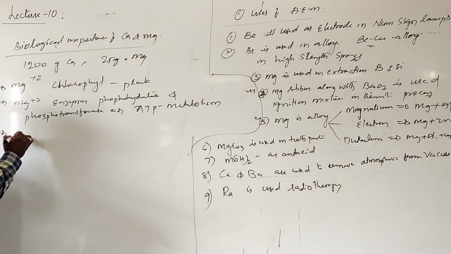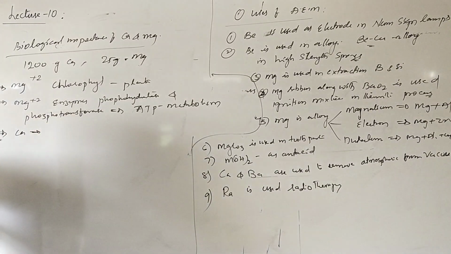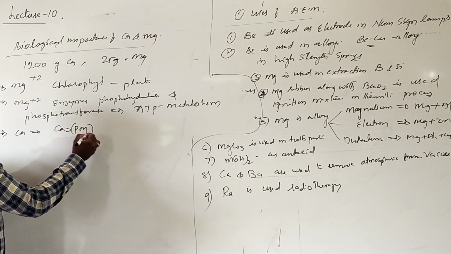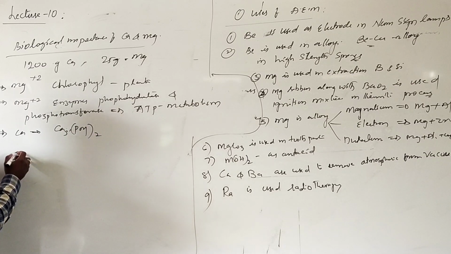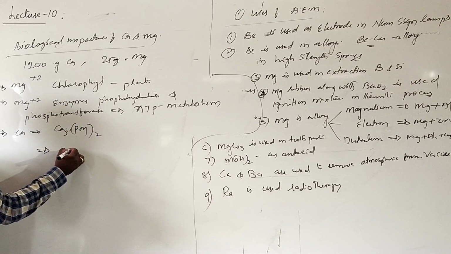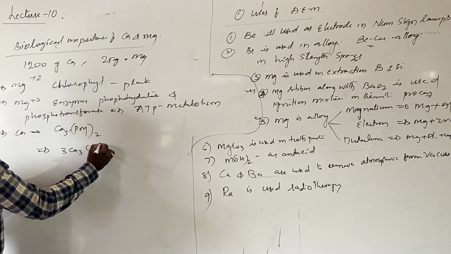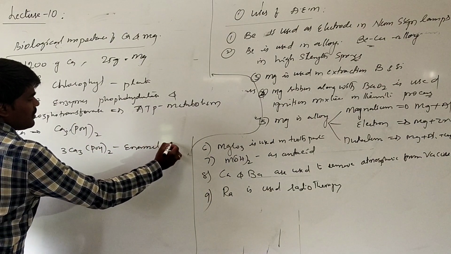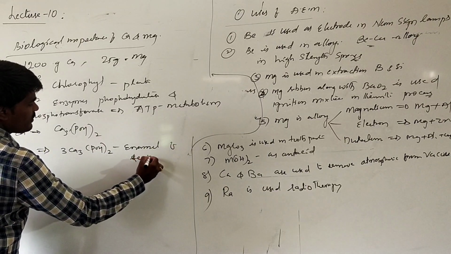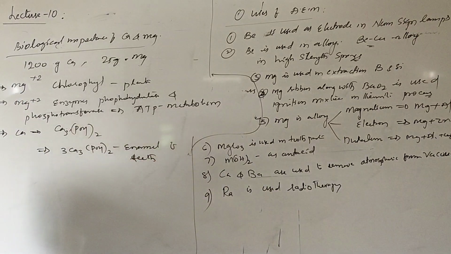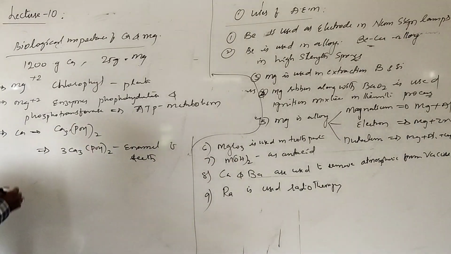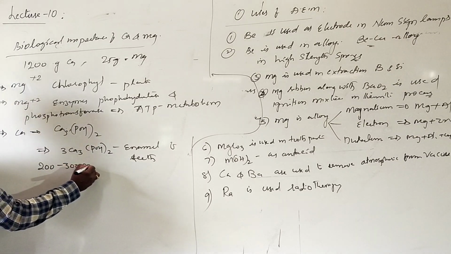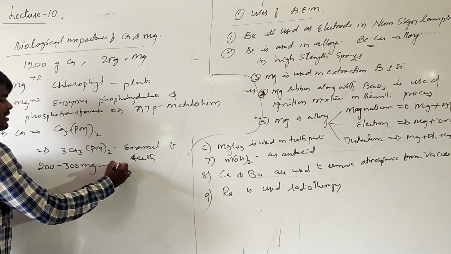Calcium is an important constituent of bones, that is calcium phosphate. Calcium phosphate is an important constituent of bones, and it also forms an important constituent of the enamel of teeth. This is the enamel of teeth. It is the strongest substance of our body, made by calcium phosphate. Generally, our body requires around 200 to 300 milligrams of calcium supplement daily.